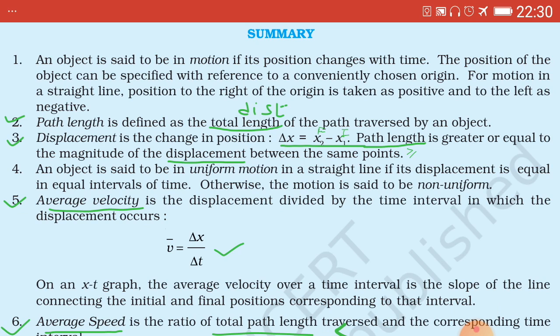Fifth point, average velocity, that is denoted by v bar equal to delta x upon delta t.